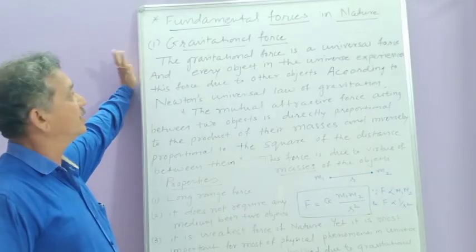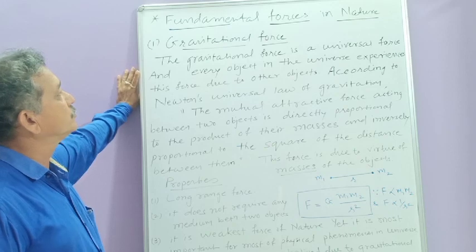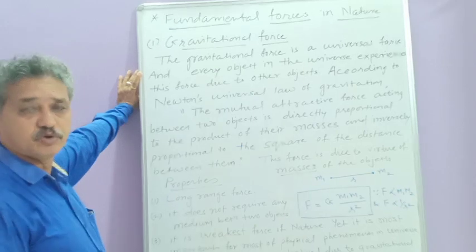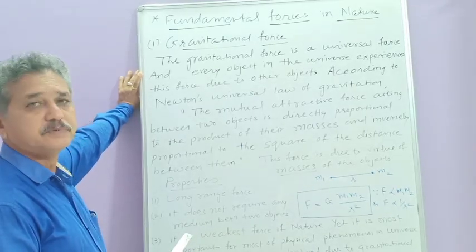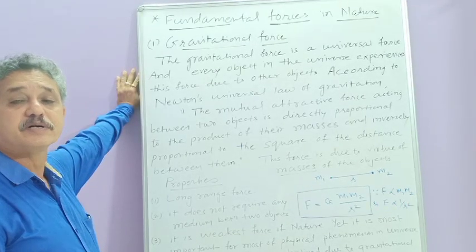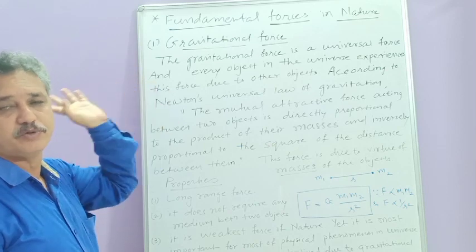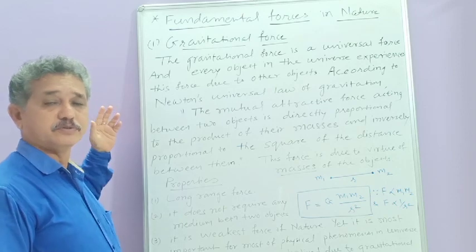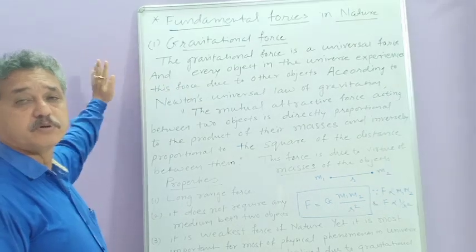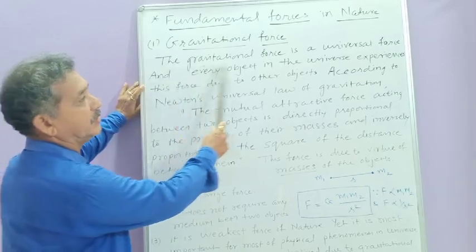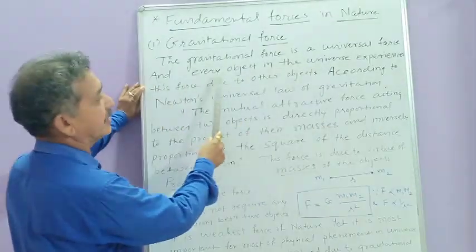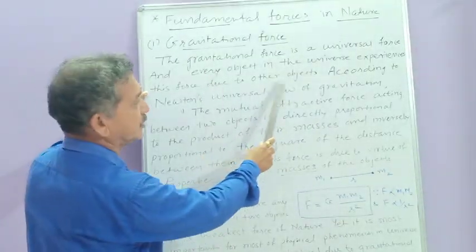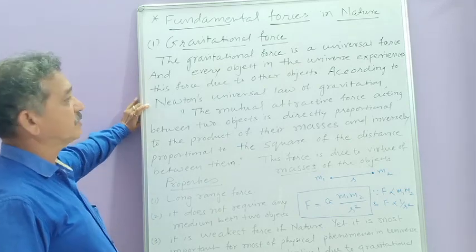First we discuss the gravitational force. Here you can see the definition of gravitational force. Actually, you have studied it in lower standards. The gravitational force is always exerted between any two objects in the universe, and the statement for it has been given by Newton's law of gravitation. So gravitational force is a universal force, and every object in the universe experiences this force due to other objects. What is the statement for it?